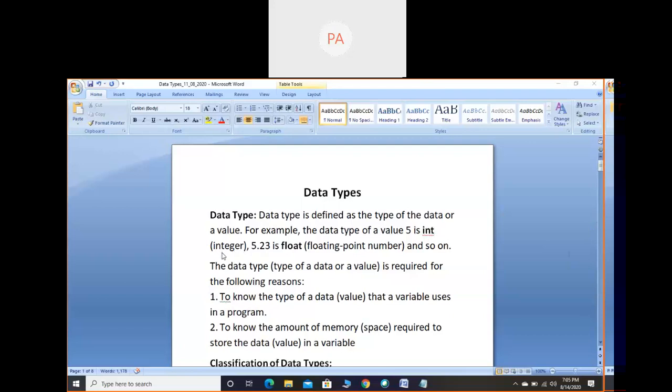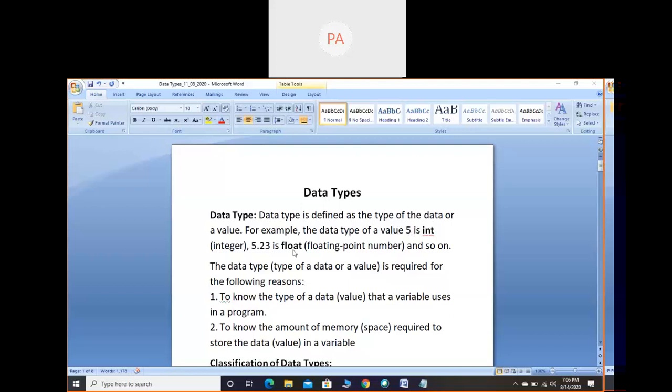Within the bracket we have written integer, and 5.23 is a floating point number. In mathematics it is called a real number. The data type used, that is the keyword used, is float. That should be written in lowercase letters, that is small letters. Now 5 is different and 5.23 is different in terms of value as well as type. 5 is called an integer, 5.23 is called a real number in mathematics, and in programming language a floating point number. For 5 we should use the keyword int, that is called data type. For 5.23 we have to use the keyword float, that is also a data type, and it is a keyword.